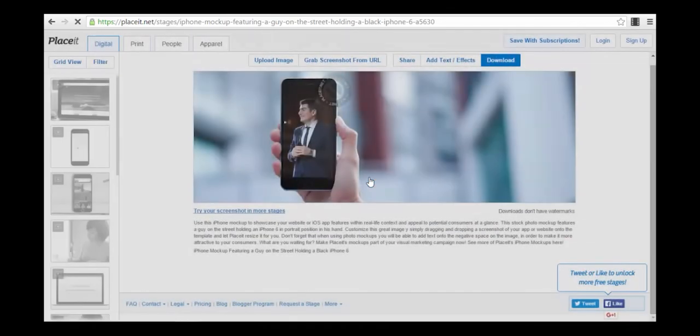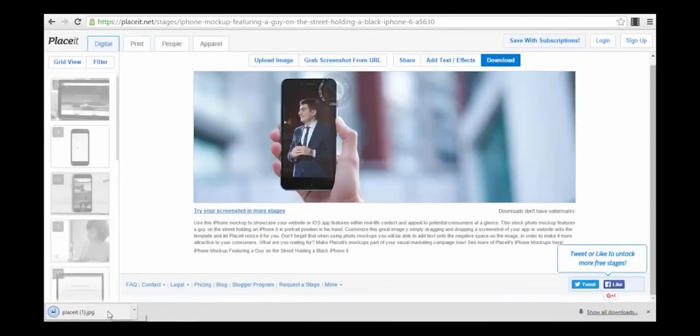So you just press the download button, and let's have a look so you can see exactly how this looks. It's actually a very nice photo. This looks awesome. This gives a professional look to your photos. As I stated before, it's crucial if you are promoting an app on social media, or if you are promoting, I don't know, a new service or a subscription plan or a new platform on social media. This gives it a very professional look, so I really recommend you use this app if you are promoting something like that.